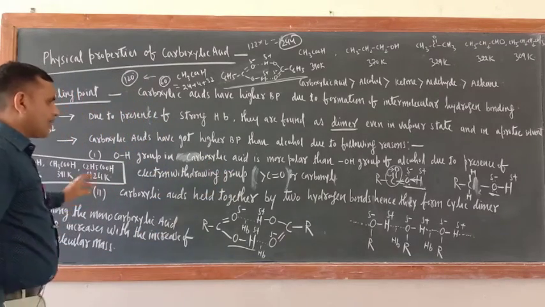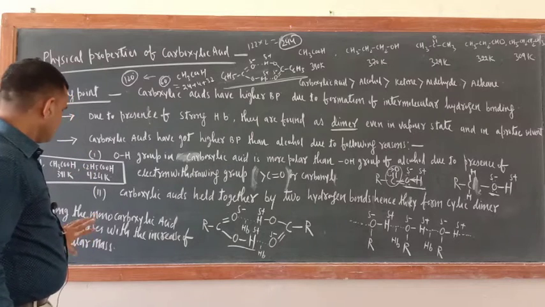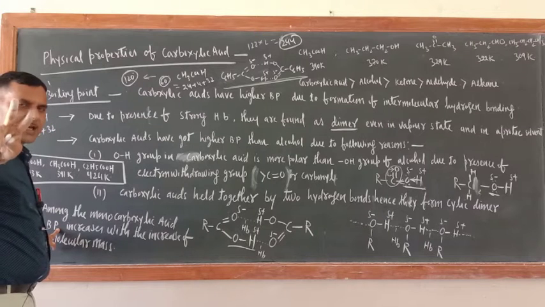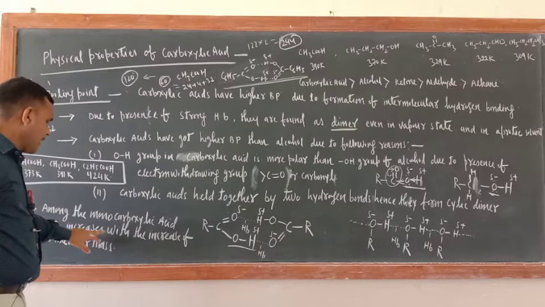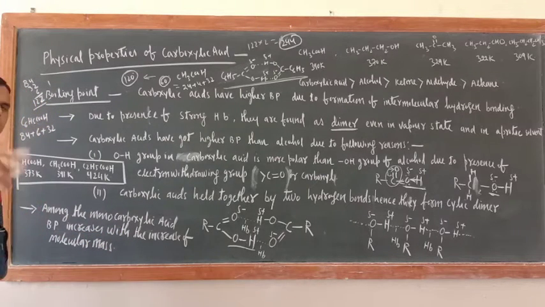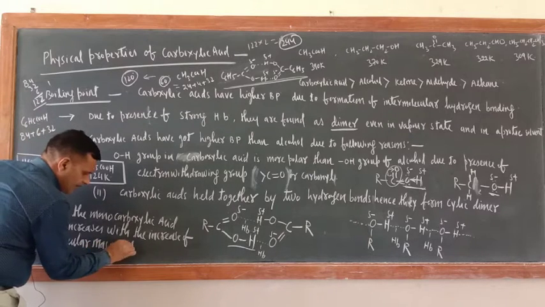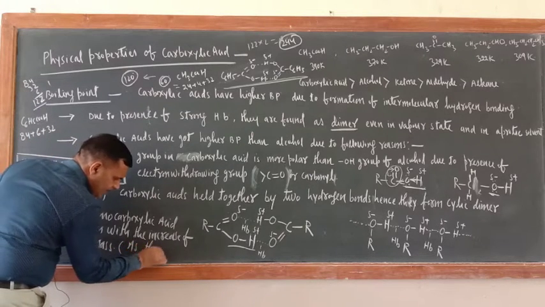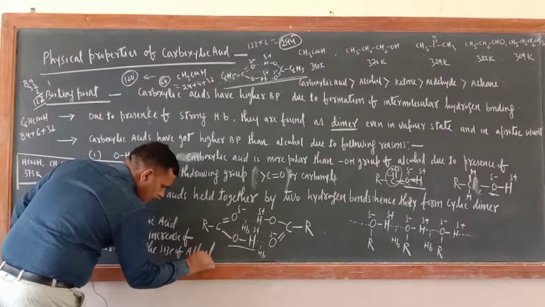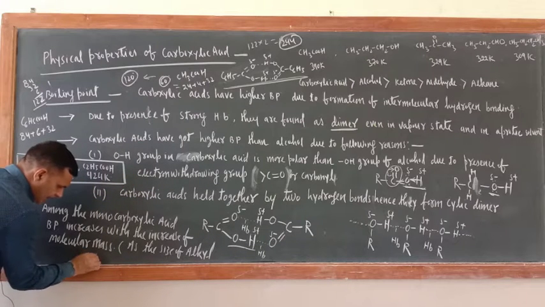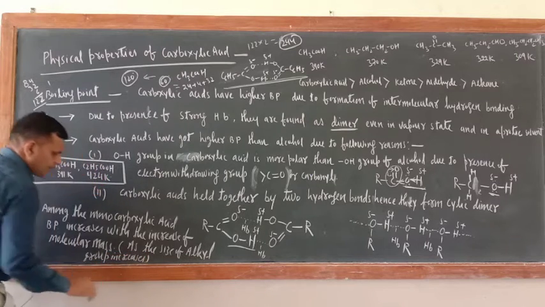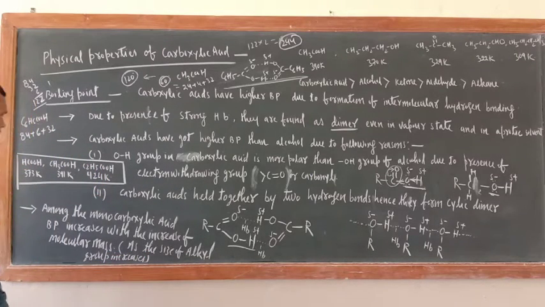Okay. Now try to understand. Among the monocarboxylic acids, means which have one COOH group, boiling point increases with the increase of molecular mass, or you can say here, as the size of alkyl group increases, molecular mass also increases.